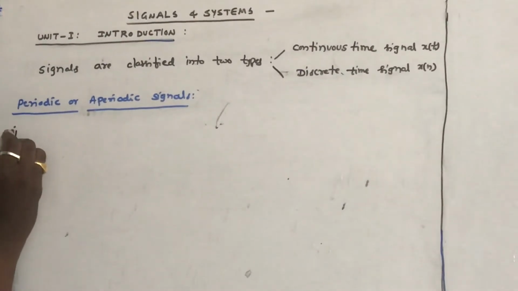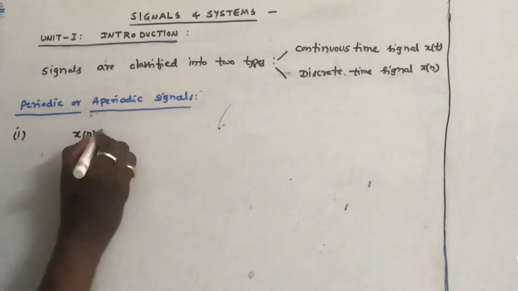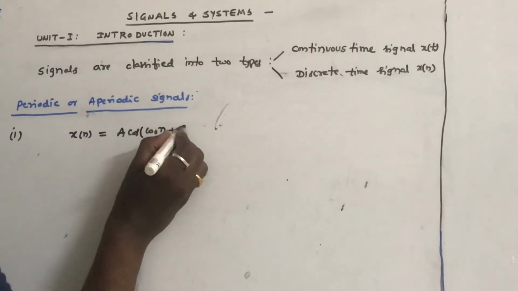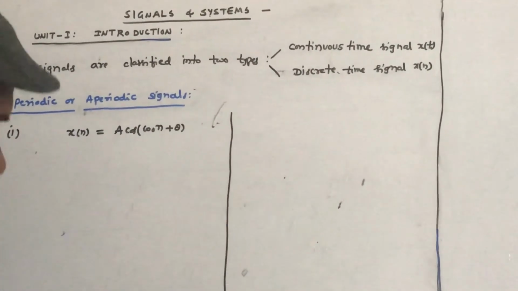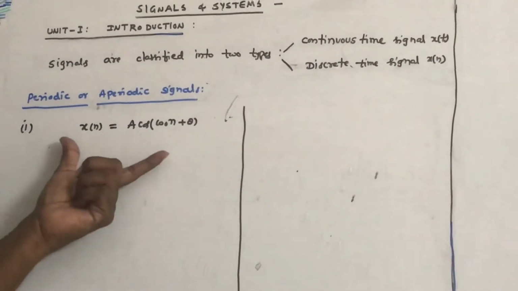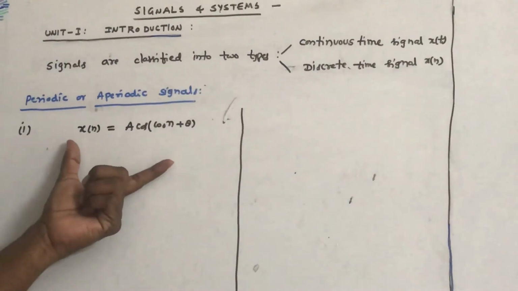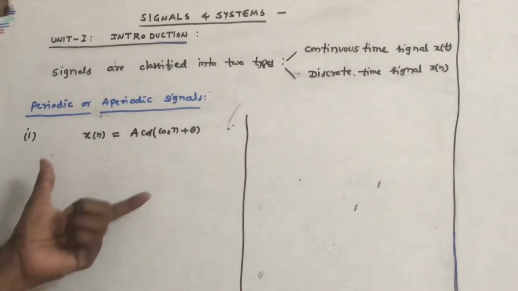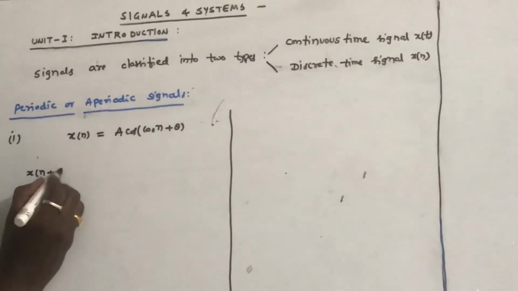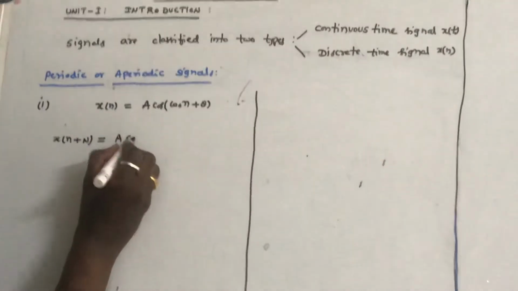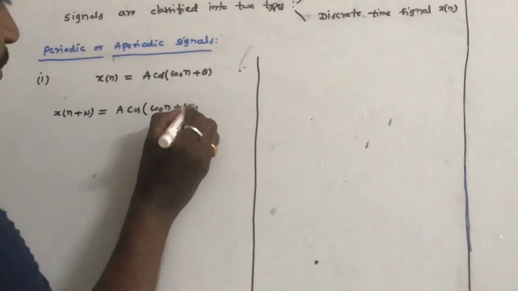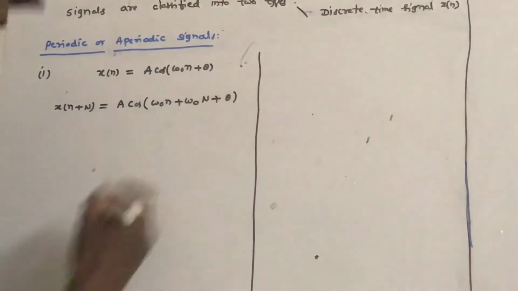For example, let us take the first example. x of n is equal to A cos of omega 0 n plus theta. As you know, sine or cos is a periodic signal, so it is definitely a periodic signal. So let us see how to find the fundamental period of this signal. What is the condition? We substitute n plus capital N in place of n, and it becomes omega 0 n plus omega 0 capital N plus theta.